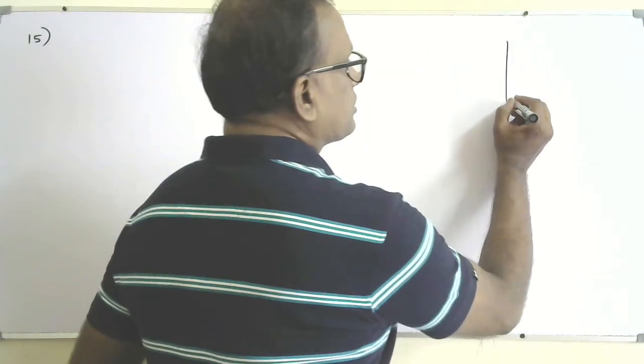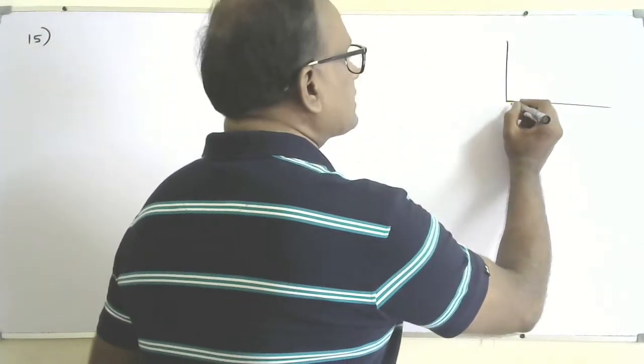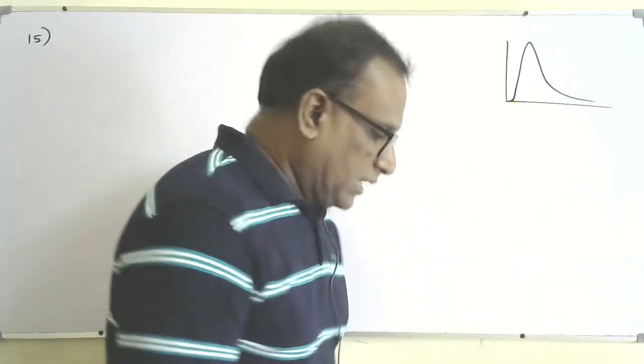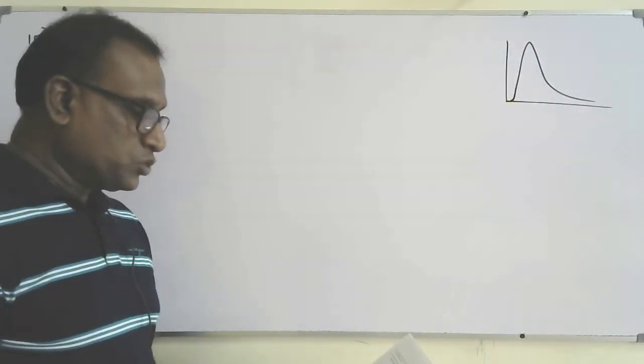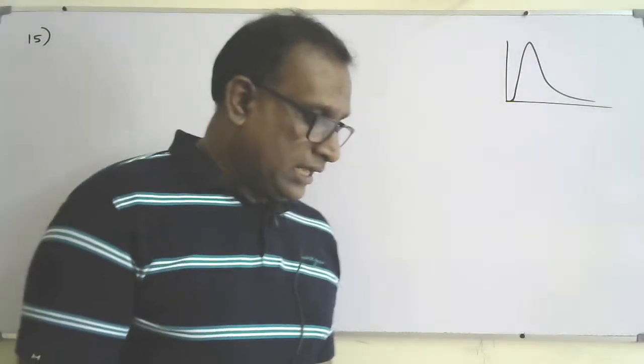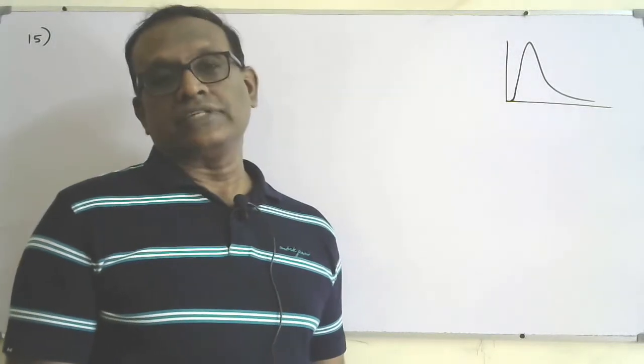Okay, question 15 related to cosmology. Procyon is the brightest star in the constellation Canis Minor. The graph shows how the radiated intensity from Procyon varies with wavelength. So actually, radiated intensity against wavelength graph, right? You know the normal shape. We use Wien's law. They are giving a graph something like this. A website states that Procyon has twice the diameter of the Sun. Assess the accuracy of this statement.